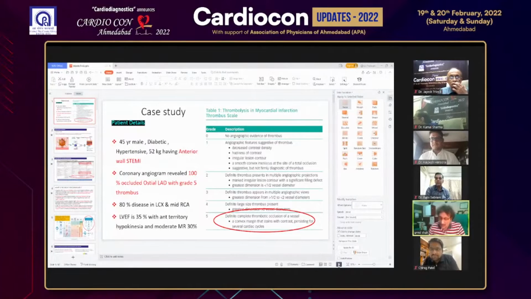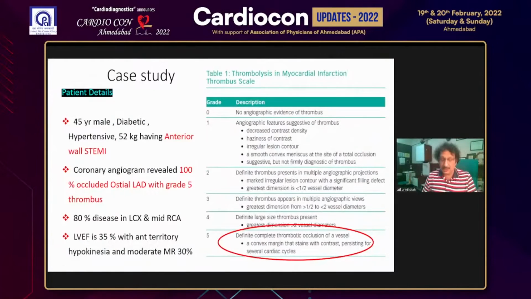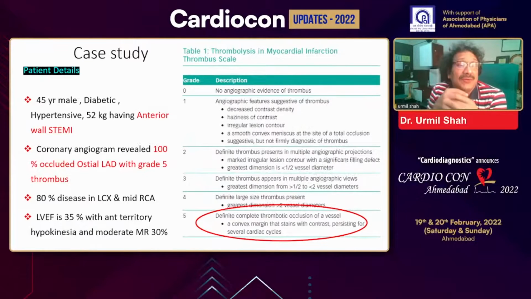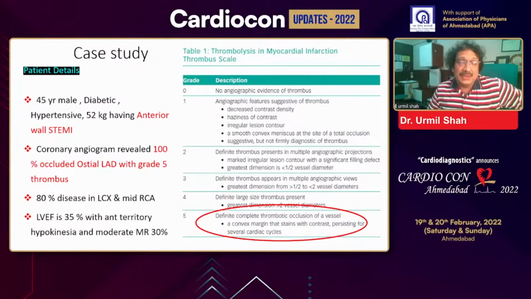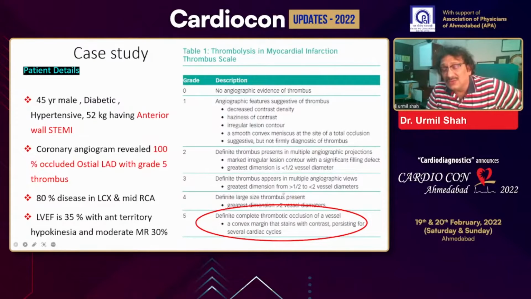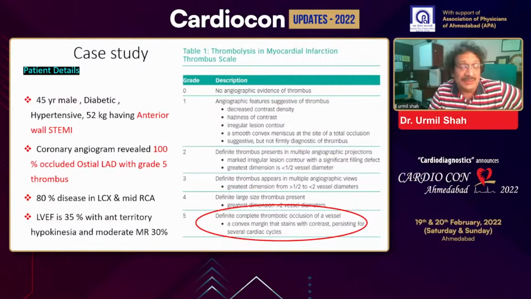Okay, so good afternoon, everyone. The case which has been given to me is a case study where the patient is a 45-year-old male, diabetic, hypertensive, with NSTEMI. The patient is for primary angioplasty, and coronary angiography revealed 100% occlusion in the LAD with a grade 5 thrombus. Now, just to understand what a grade 5 thrombus is, it is basically a complete occlusion of the vessel, where there is a convex margin and a contrast stain which is still persistent in that artery. Along with that, the patient also had 80% disease in the circumflex and also in the mid RCA.